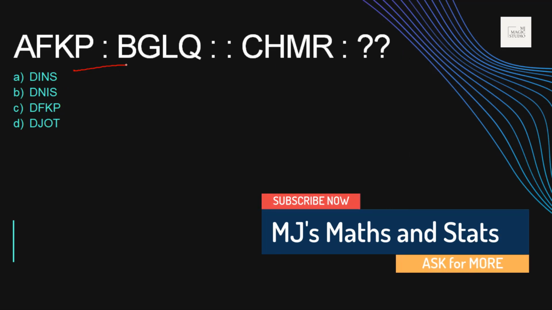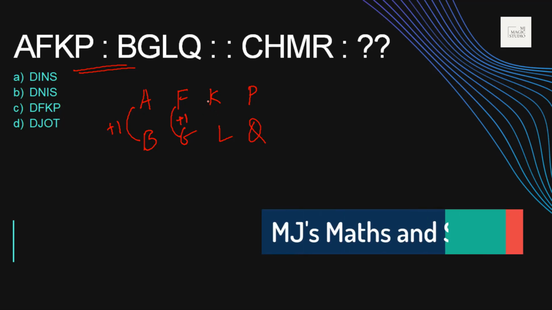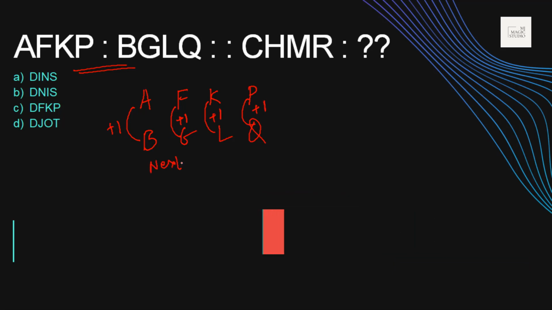Let's see what is the relationship on the left hand side. If it's A, F, K, P, B, G, L, Q, A plus 1 will give me B, isn't it? F to G, K to L, and P to Q. All is the next letter, the next alphabet in the series.